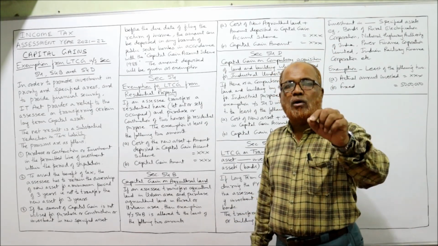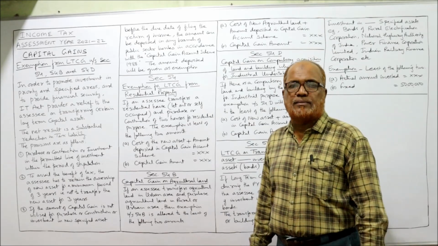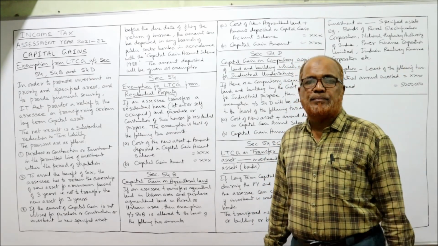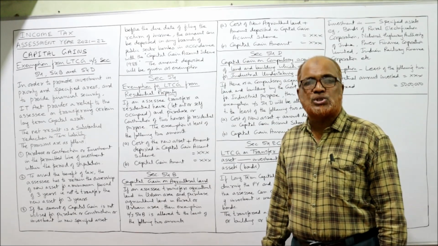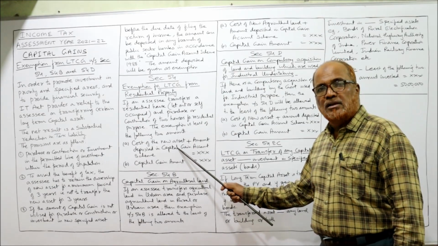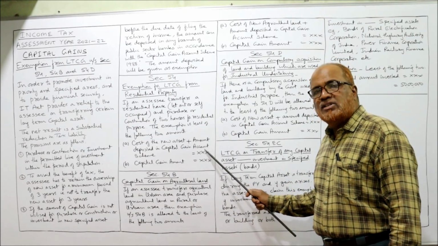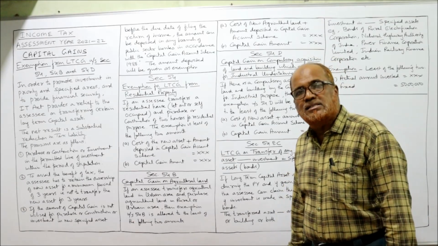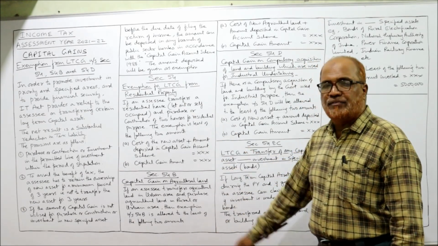Now we have to find out how much is the cost of the new asset, or if any amount is deposited in the capital gain account scheme. If it is there, then we add up both, right? This total or the capital gain, whichever is least, will be allowed as exemption under section 54.